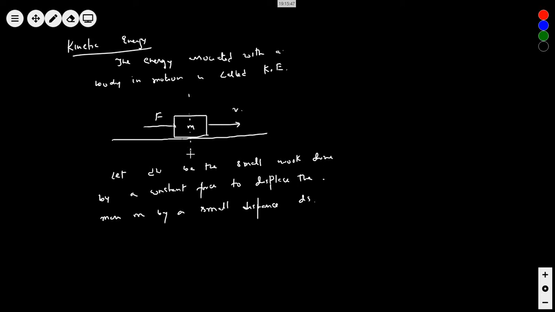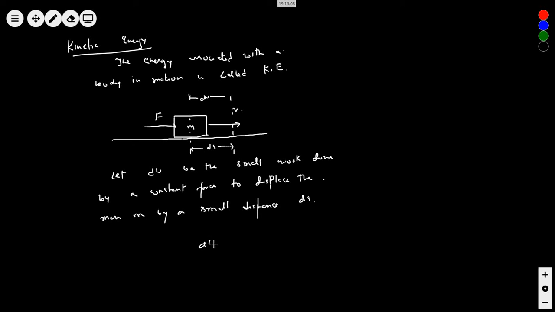So let's say the force is variable. In case of variable force, we take a small amount. So let's say you do dW work to take the body from here to here. So this is the displacement it makes, small displacement ds.